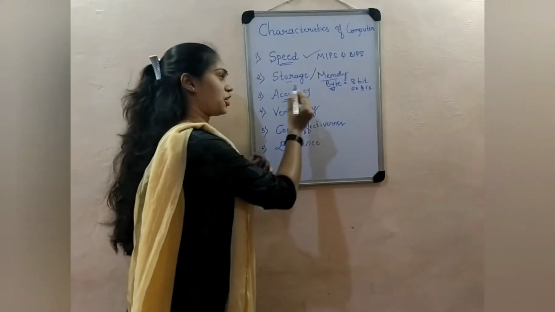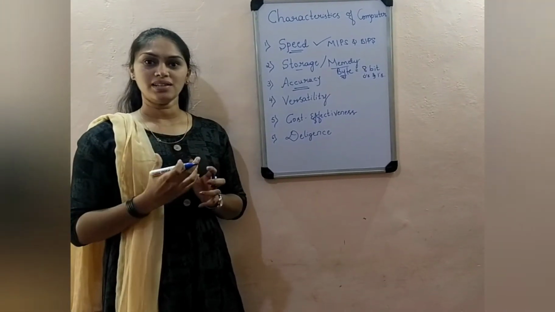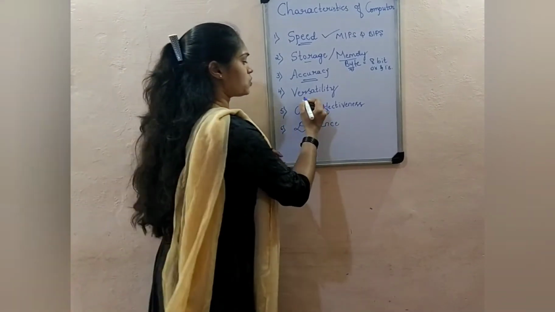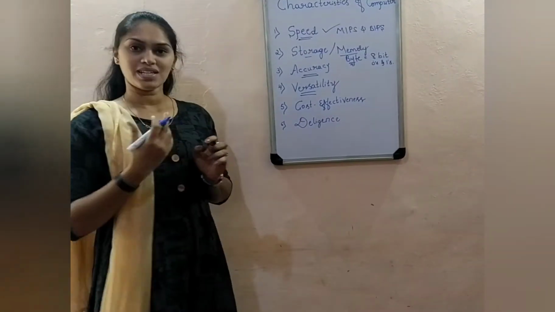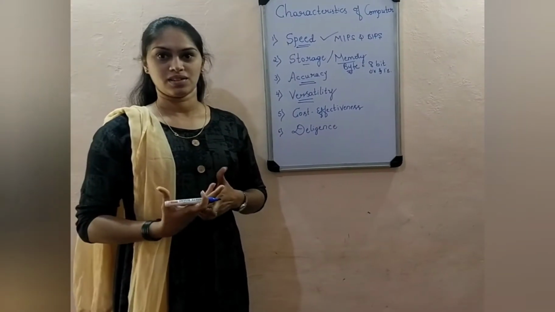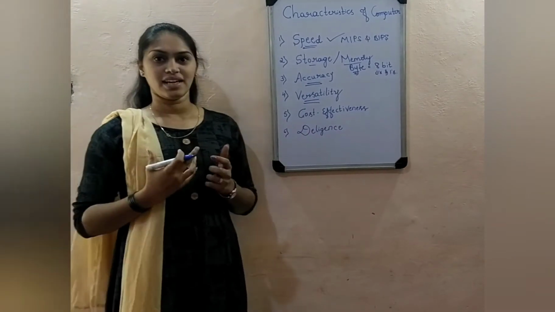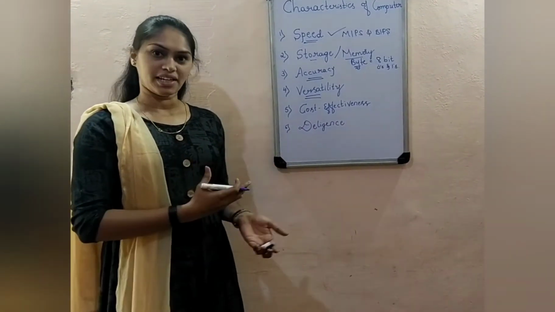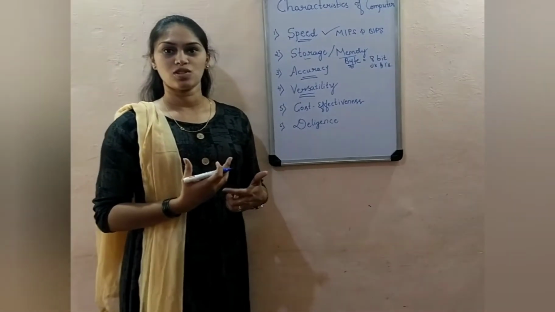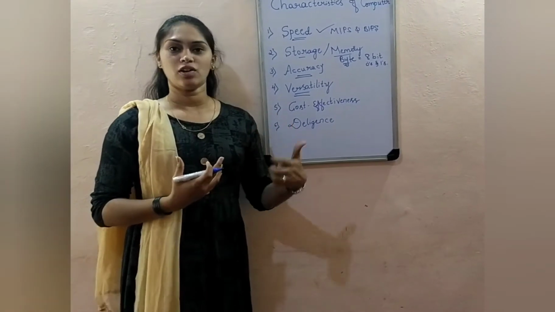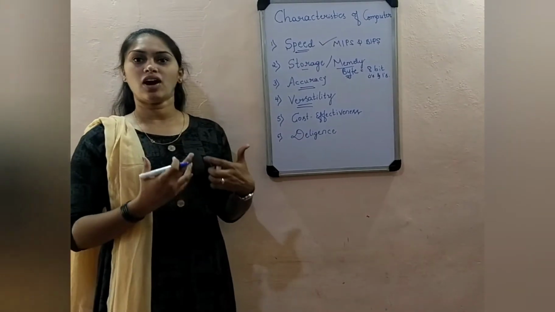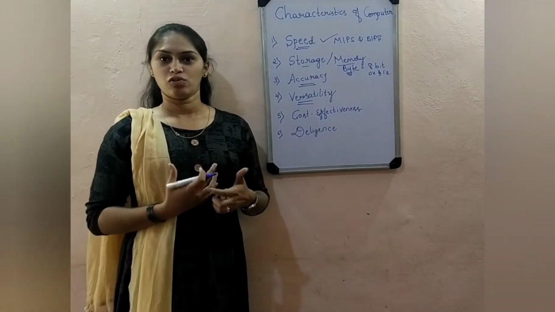Then accuracy is nothing but giving the result without any errors. Then what is versatility here? Versatility means the computer is capable of doing any kind of task. It has the ability to do scientific work, and we can also use the computer for teaching and other training. So we can use the computer for any kind of work. That is versatile in nature, in the sense it has the ability or capacity to do any kind of work.